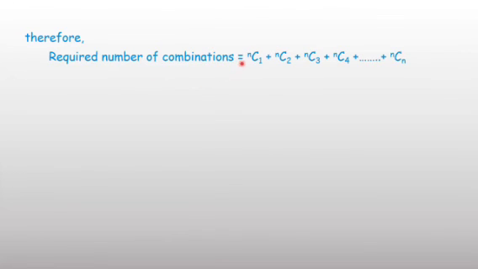Therefore, the total number of combinations you can write is the sum of all combinations, meaning nC1 plus nC2 plus nC3 and so on up to nCn, which is equal to 2 power n minus 1. Now the question: one option is to find nC1, nC2 and so on, put all the values and add them, or directly, in place of calculating all the values, you can apply this formula 2 power n minus 1.